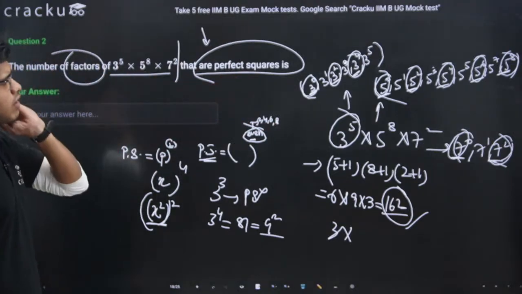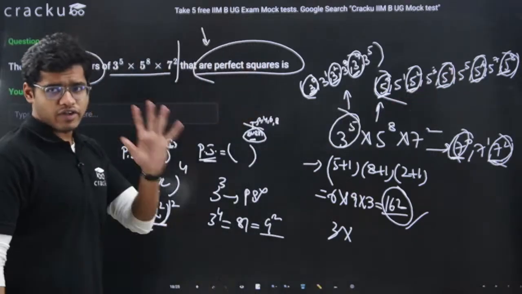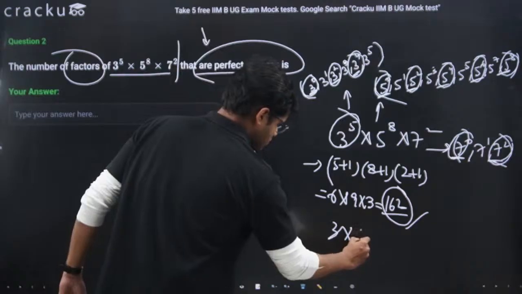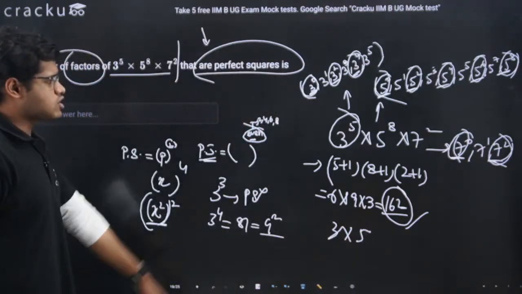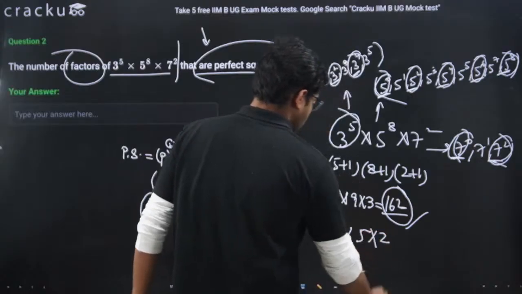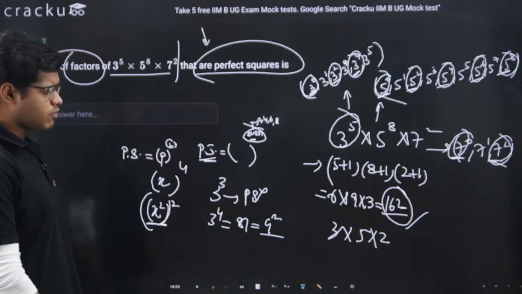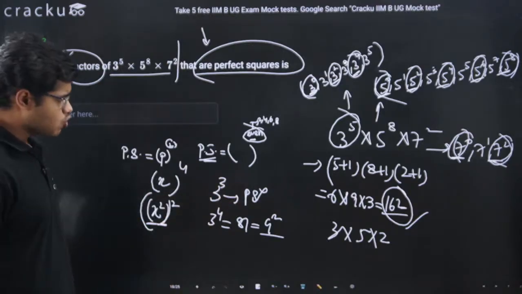From 5, how many powers can we choose? We can choose 1, 2, 3, 4, 5. From 5, we can choose 5 powers. From 7, how many perfect squares can we choose? We can choose 2. So basically, the number of factors which are perfect squares will be what? 3 into 5 into 2.